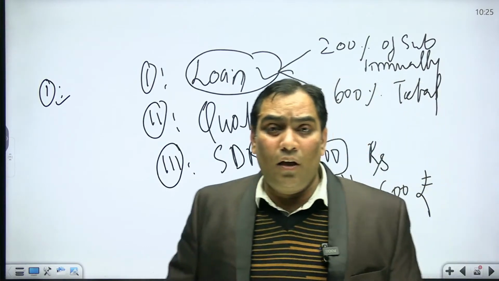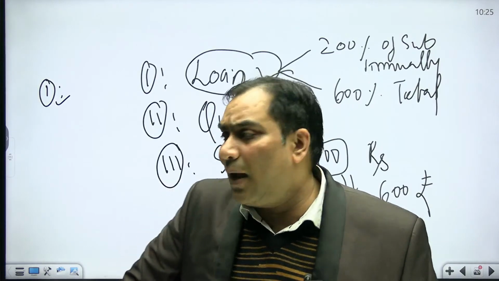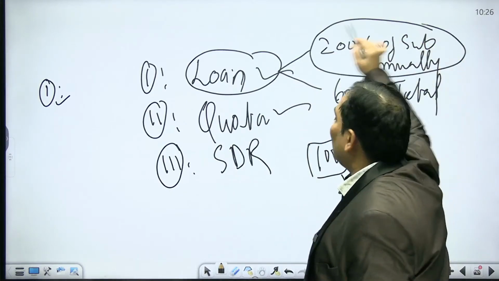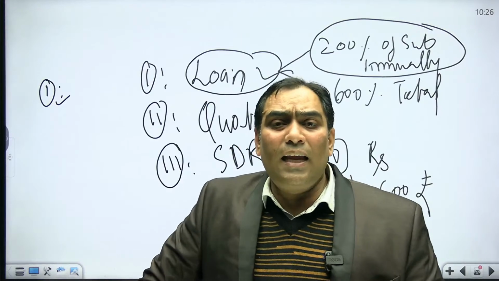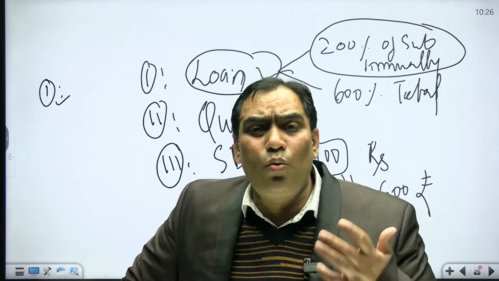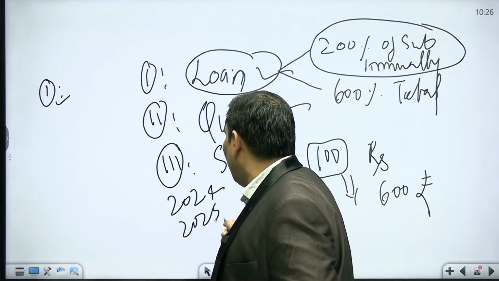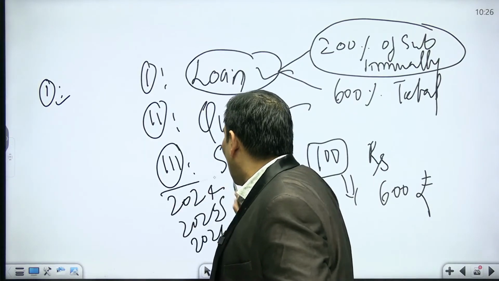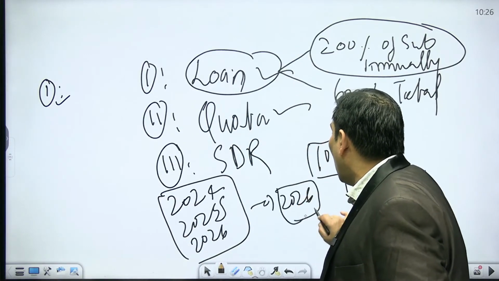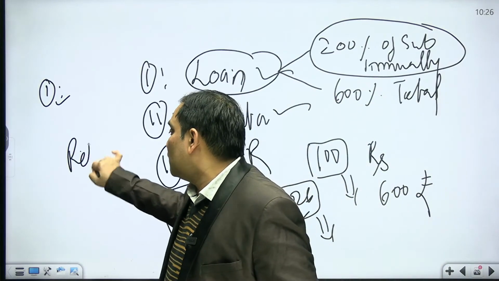600 rupees totally. That means 6 times of my subscribed capital, and that 6 times is going to be 200 annually. That means I can avail the loan facility. I can take borrowings of 200 rupees in 2023 or 24, 200 rupees in 25, 200 rupees in 2016. After 2016, I am not entitled to get a loan from IMF until I repay it.